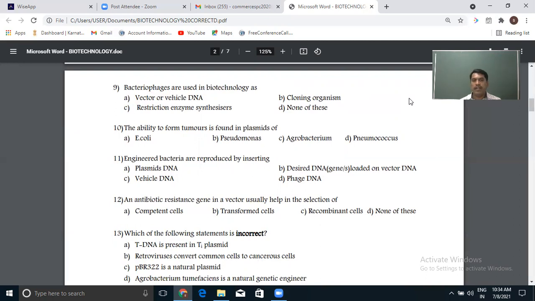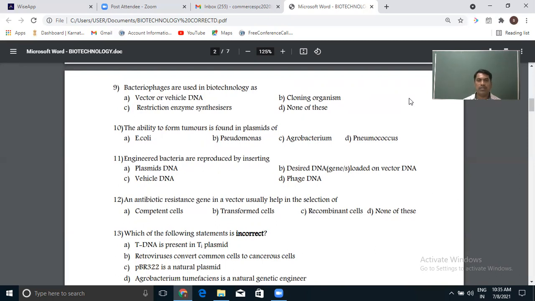So the ability to form tumor is found in the plasmid of Agrobacterium tumefaciens, called the Ti plasmid, as that plasmid contains the tumor-inducing gene. Now you may get a question: if you use Agrobacterium tumefaciens and transfer that into the plant cell, doesn't it cause cancer in that plant? Of course it would.